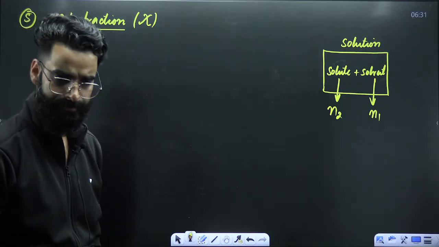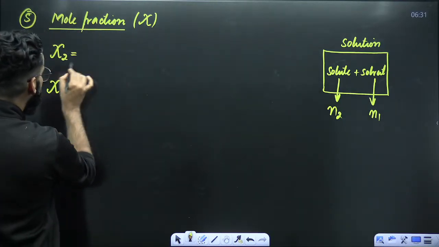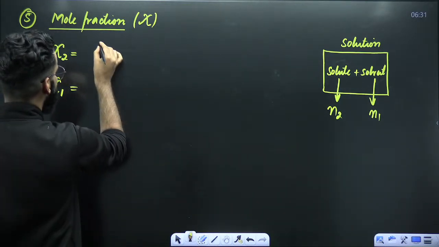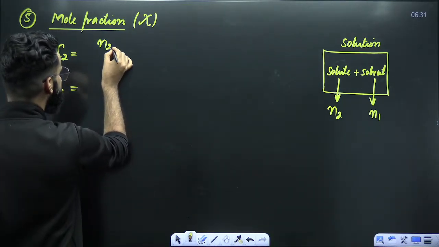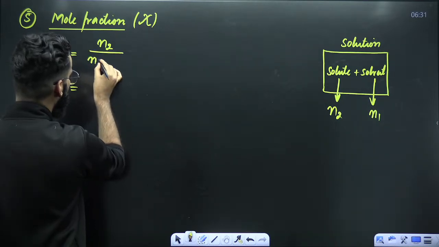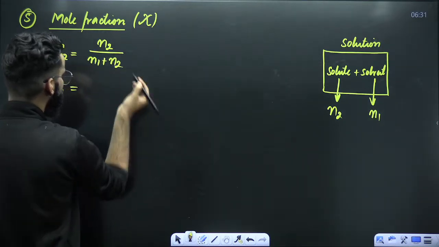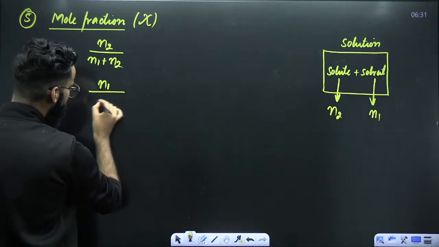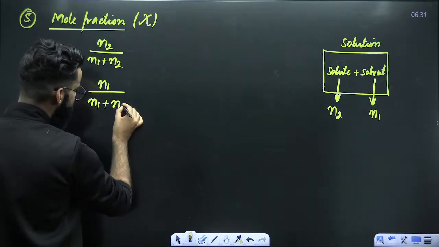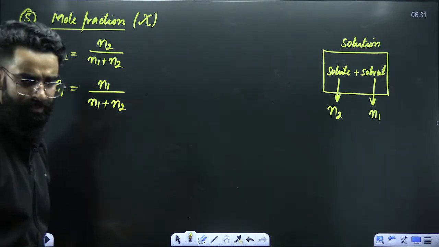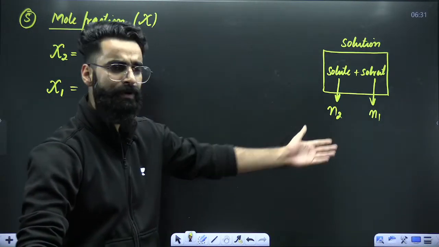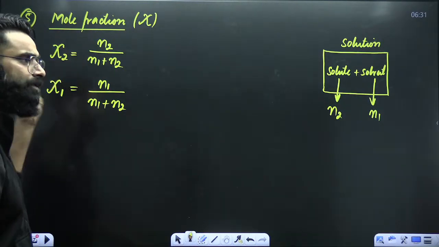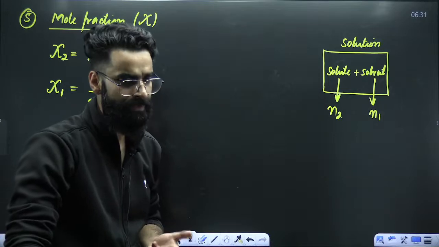If I want to define the mole fraction of solute, it's going to be the ratio of moles of solute to that of total moles present in the solution. Similarly, mole fraction of solvent is the number of moles of solvent divided by total moles present in the solution. As simple as that. If you just know the N1, N2 values, put them in these expressions, and you'll get the mole fraction of solute and the mole fraction of solvent.